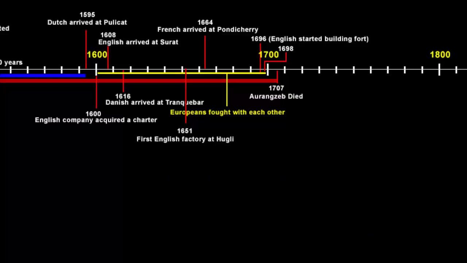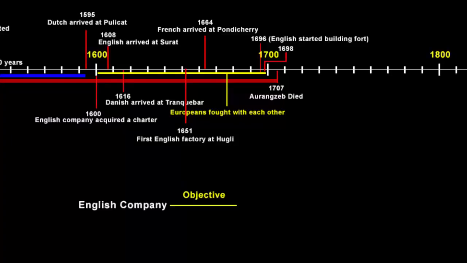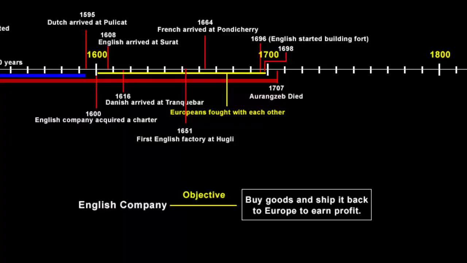Now I'll tell you where they actually wanted more of such privileges. So the main objective of the company was to buy goods and ship them back to the European market to earn profit. This was the initial main goal. But then it would be naive to say that the company had all loyal officials and that they were doing all fair trade. No, it had many corrupt officials who were doing private trade. Many of the officials, about whom we will read further because it is interesting to know, made millions of pounds and lived a lavish lifestyle back in England by doing private trade.